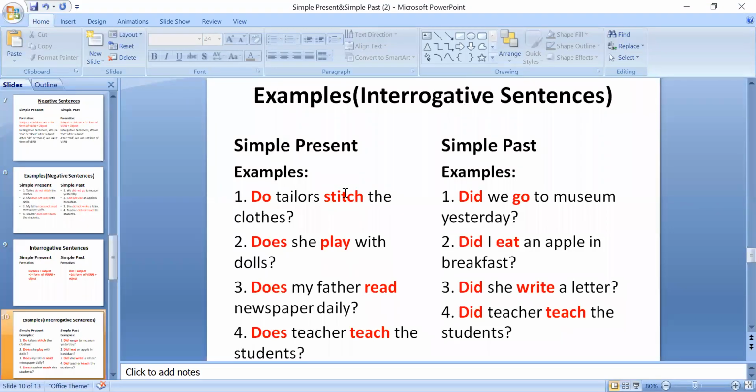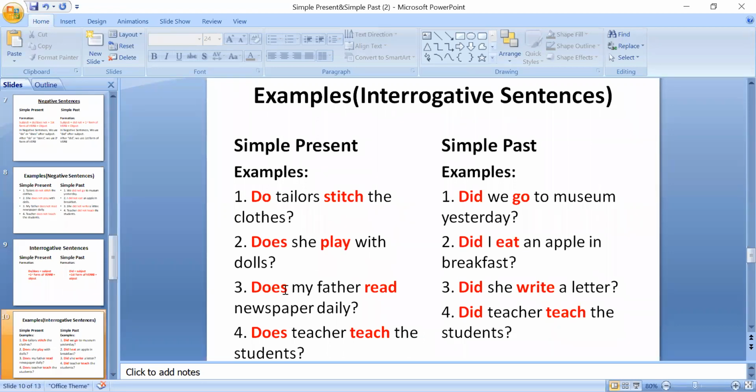Okay, you can see that we are not adding es or s with it. ठीक है, और कहीं भी हमने es और s add नहीं करना. Just in affirmative sentences s or es will be added with the form of verb, only in affirmative sentences. These will not be used. Es will not be used with the form of verb in negative sentences. It will also not be used in interrogative sentences. Okay.